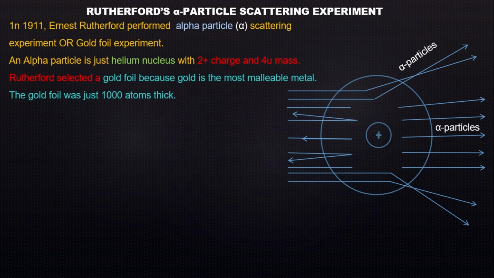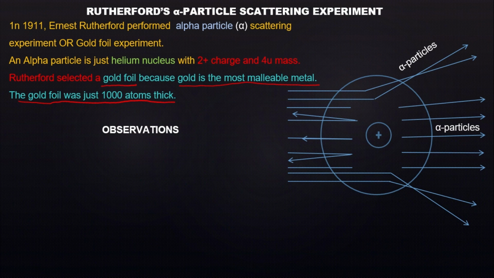Now Rutherford selected a gold foil. He didn't choose iron, he didn't choose lead, or any other foil, but he chose gold foil because there's a good reason for that. Gold is the most malleable metal. Malleable means it can be drawn into thin sheets. The thickness of the gold foil was just 1000 atoms.